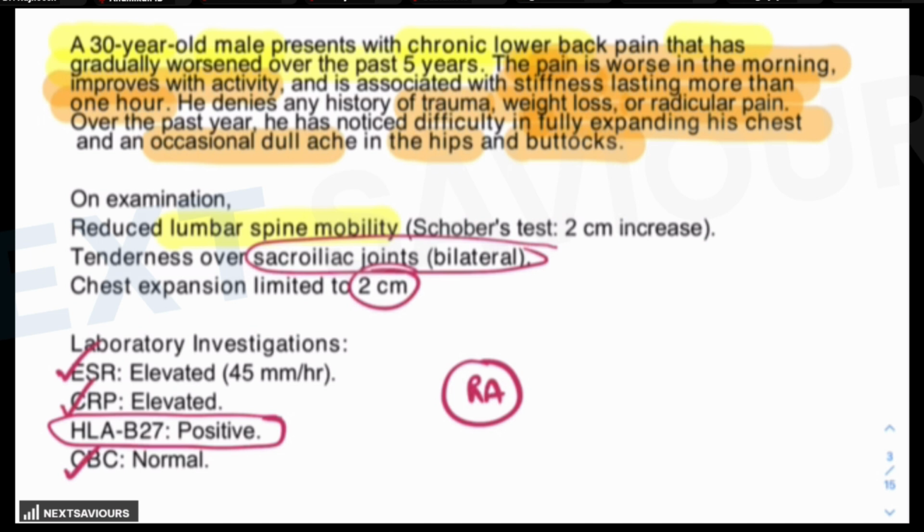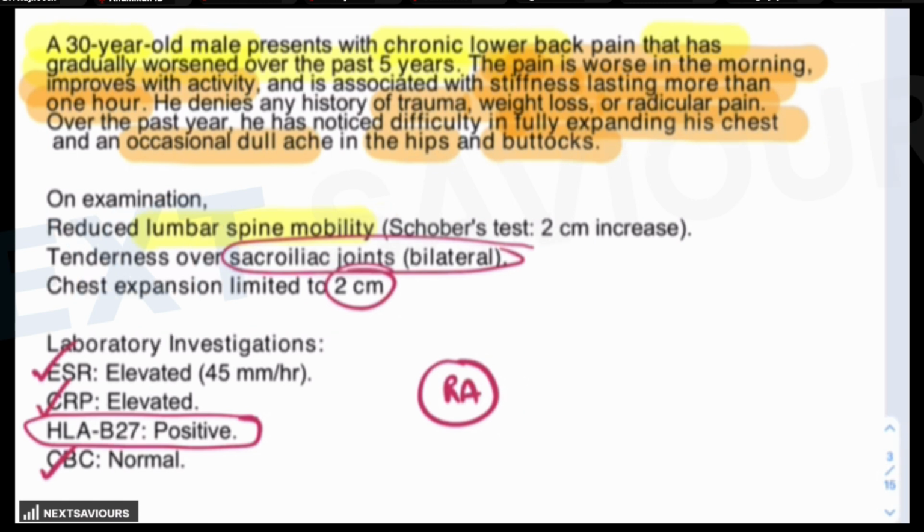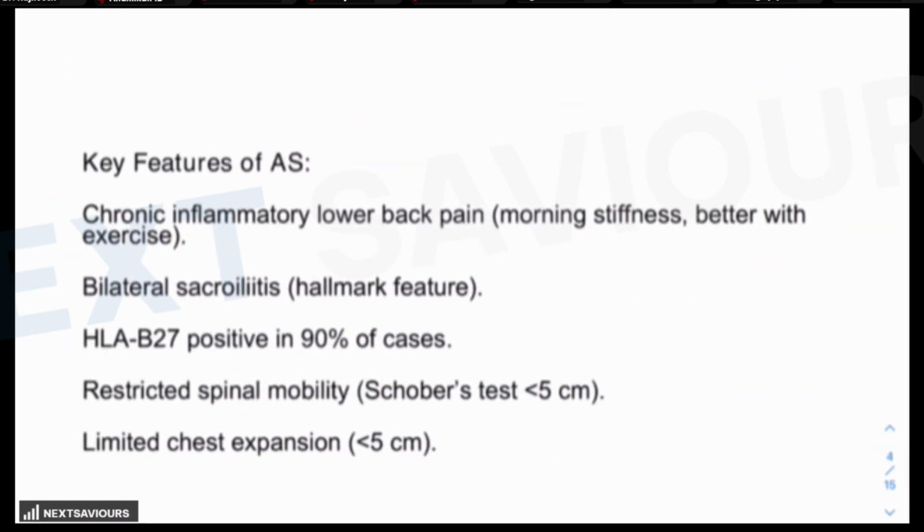Why is the CBC important to be provided in the question? Because had it been tuberculosis, then the leukocyte count would have been increased. Based on this question, you have very easily identified that the answer is ankylosing spondylitis. Why? Because of the chronic back pain which improves with exercise. Sacroiliitis, which is a hallmark feature according to the modified New York criteria, if present along with one of the clinical features, then the answer is certain. HLA-B27 positivity in 90% of the cases, restricted spine mobility, and limited chest expansion.